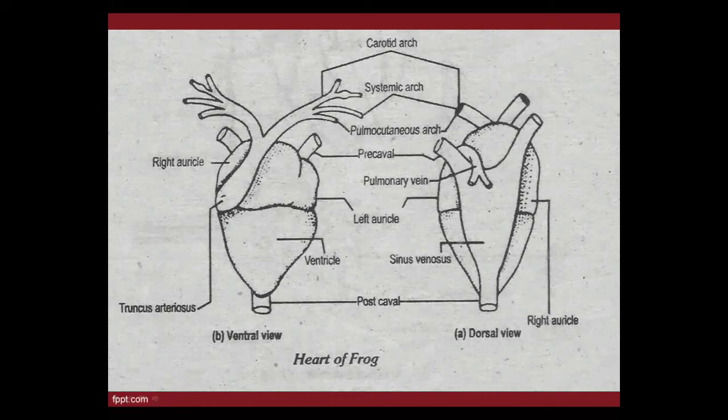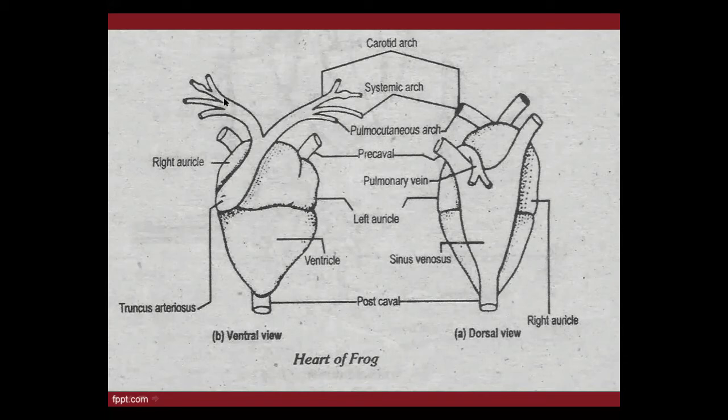So the deoxygenated blood from all parts of the body first enters into the precavals and postcaval. Upper portion precavals, lower portion postcaval. Now it enters into the sinus venosus, and from the sinus venosus it goes towards the right auricle. Okay, beta, please remember these points when I sum up my topic. These points are very important. Now the sinus venosus, I have told you, is a thin walled chamber, triangular in shape, and which type of blood it has and from where it is coming, I told you. Now come to the next, the truncus arteriosus.